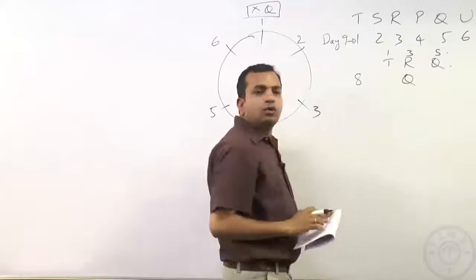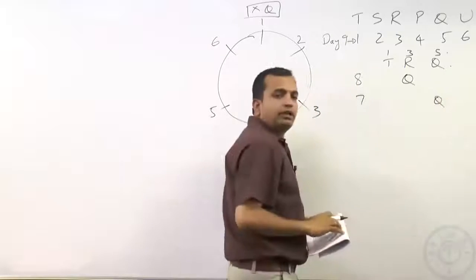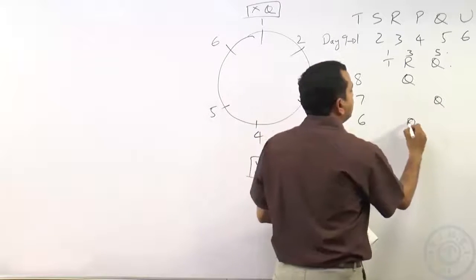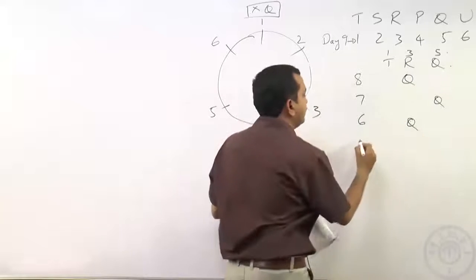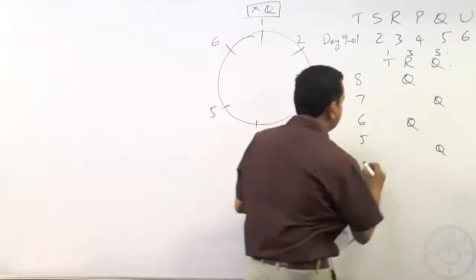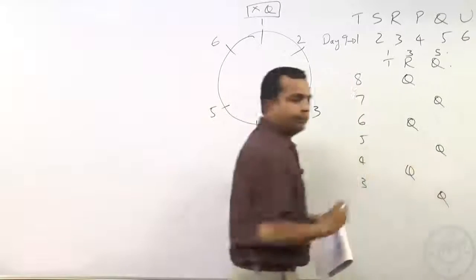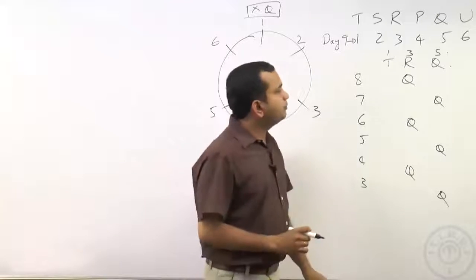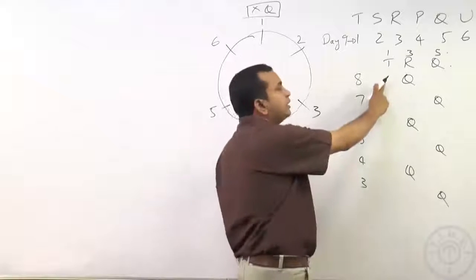So, Q will go to seat 3 and on day 7 he would have been back to seat 5, and day 6 back here. So, the only two places that Q has available for himself will be 3 and 5. So, on day 5 back here, day 4 it will be here and on day 3 it will be here. So, that is what we know about Q. Now, when we know that about Q, what do we know about the others? What about R and T?